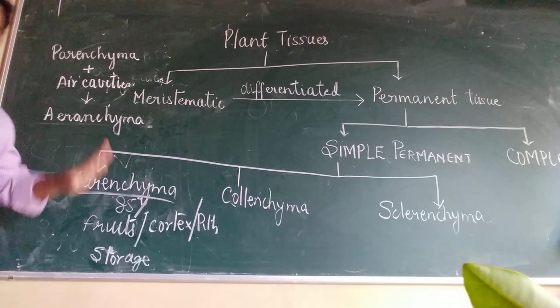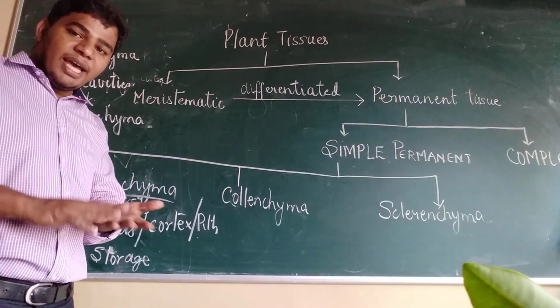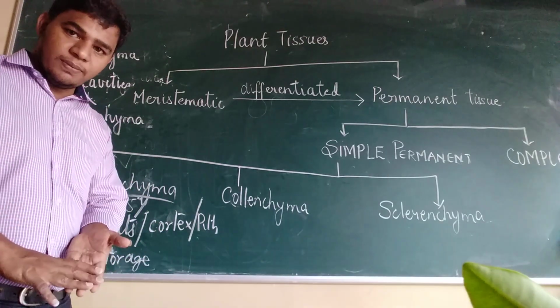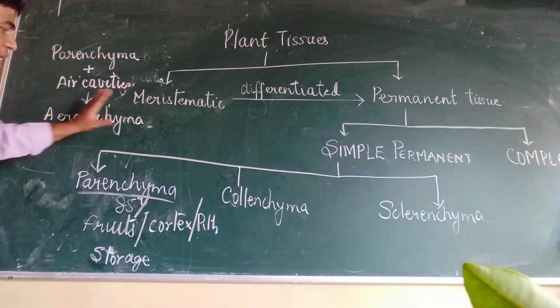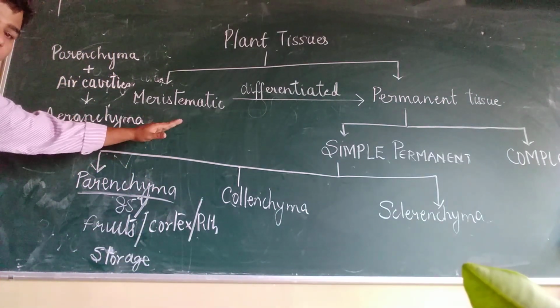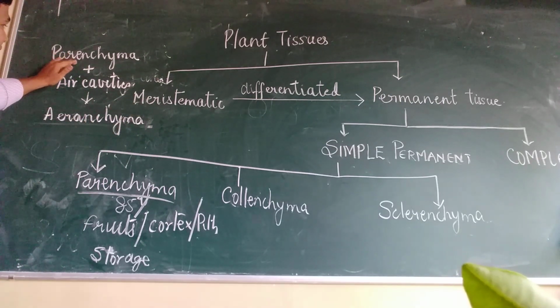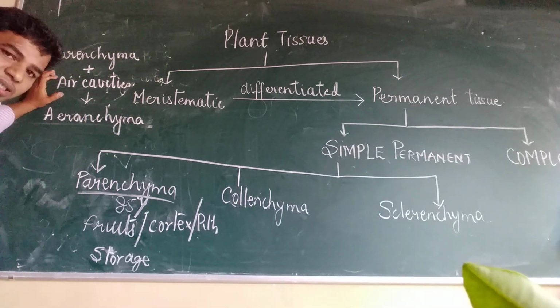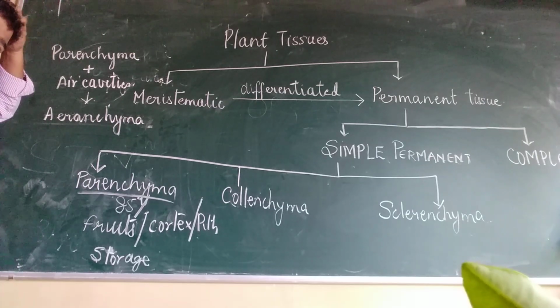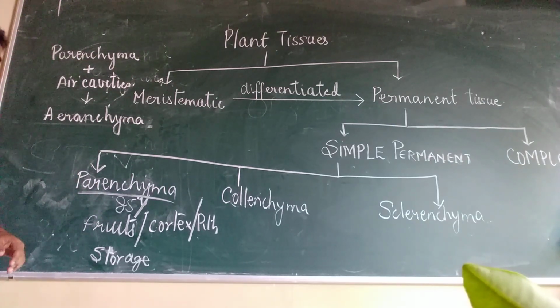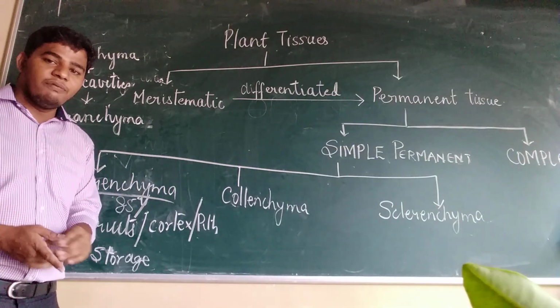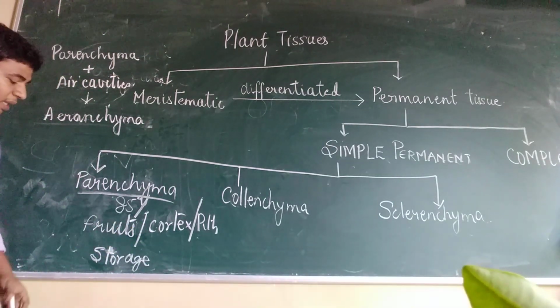Now why do we require air cavities? The air cavity will help the plant to float. The word float means these plants are mostly aquatic plants, or plants which grow in water. That's why these cells have air cavities and are called aerenchyma. They are present in aquatic plants, and it helps in floating. So this was about parenchyma.